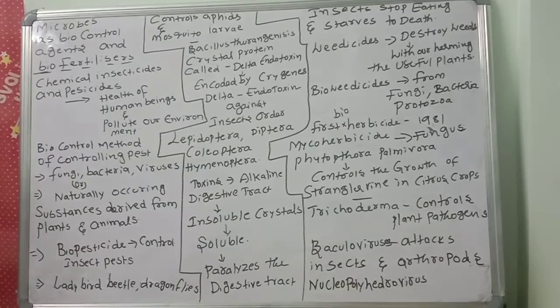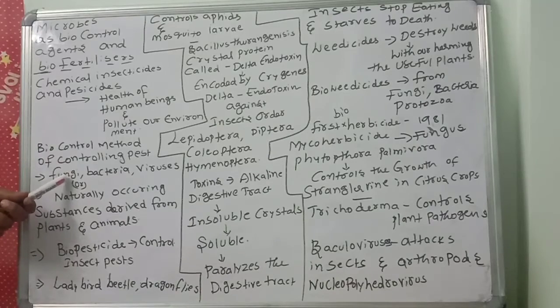So we want to control this. How to control all these things? Biocontrol is a method of controlling pests. How? By using fungus, bacteria, and viruses. These microbes are very useful to control the pests.